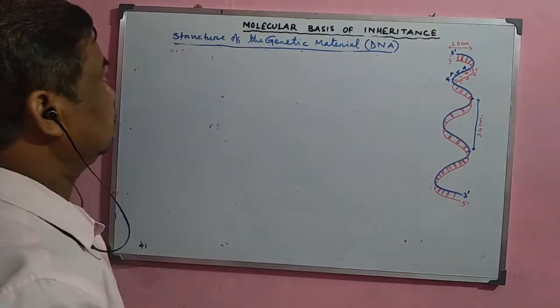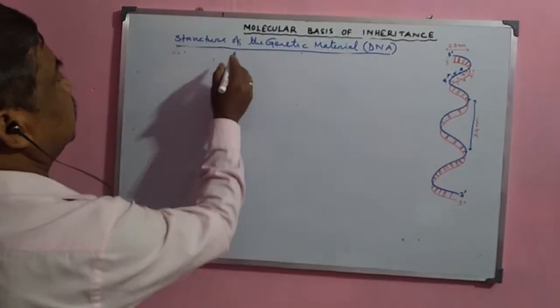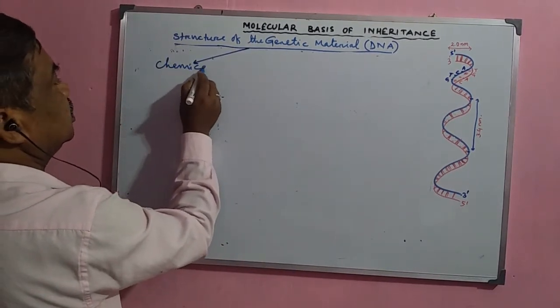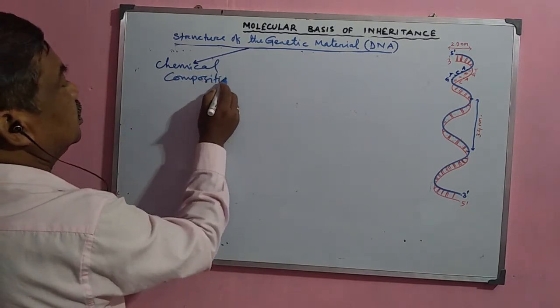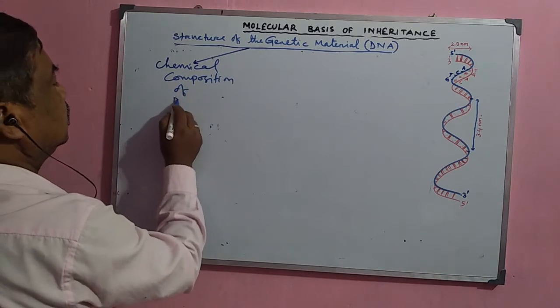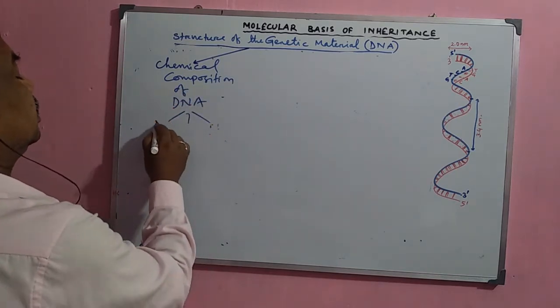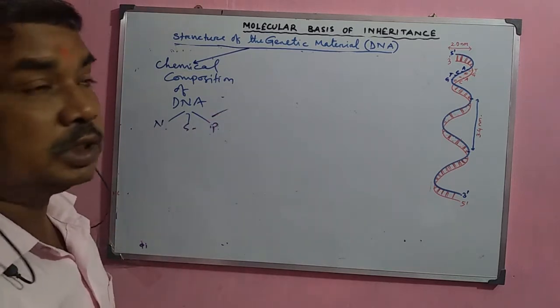Now, the first one we shall study is the chemical composition of the DNA molecule. How the DNA molecule consists of different nitrogenous bases, sugar and phosphate, etc. We shall study in detail in the next video.